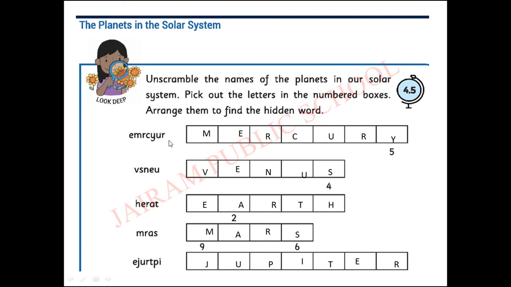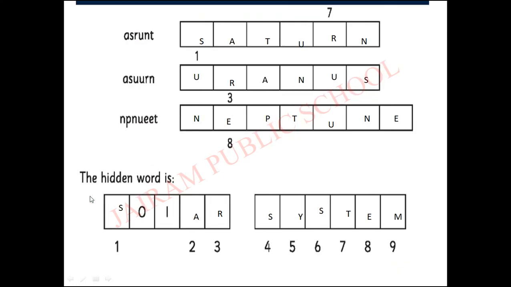Listen children, here they have given the jumbled words and they have given the clue, the planet's name. So you have to rearrange and write the planet's name properly. Finally, you have to write the hidden words.